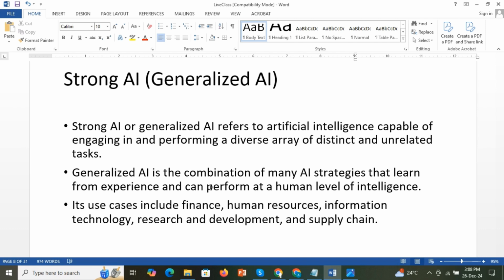Currently, no such system exists. If it comes, its use cases can be in finance, the human resource sector, information technology, research and development, and supply chain. So that is strong AI.